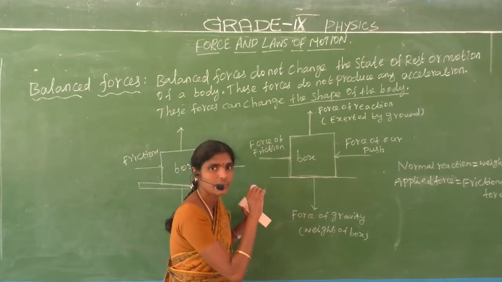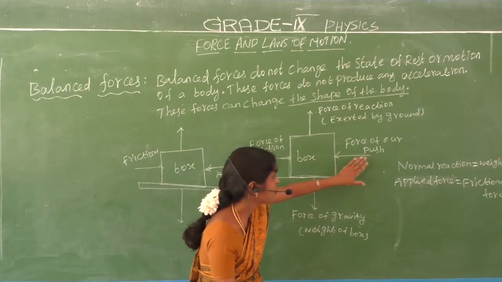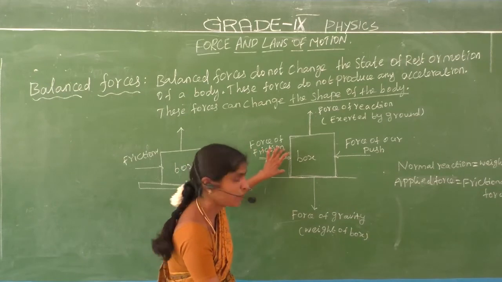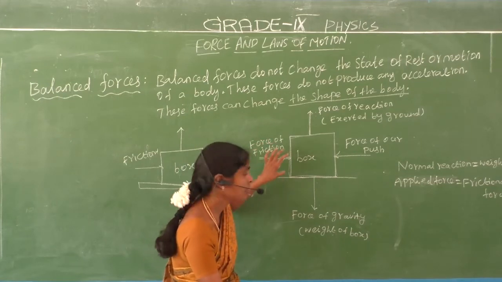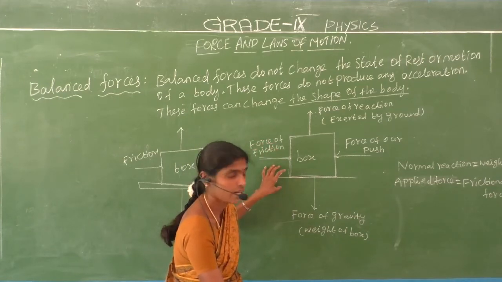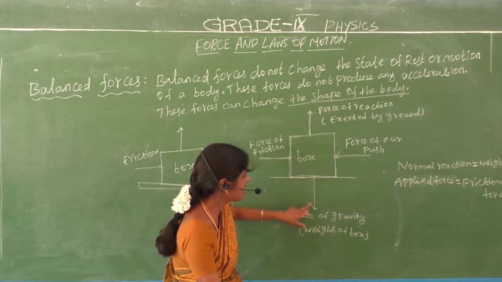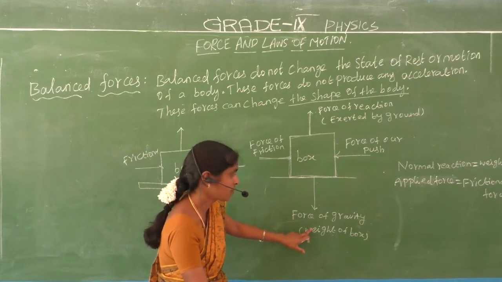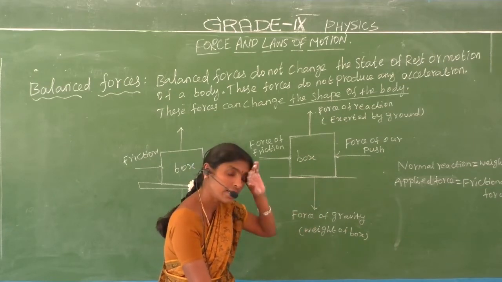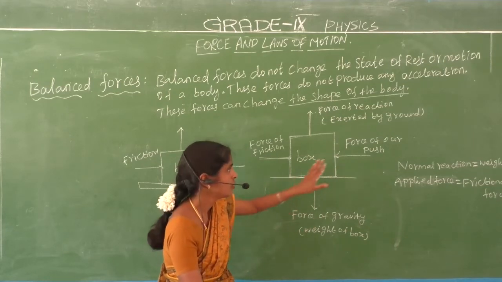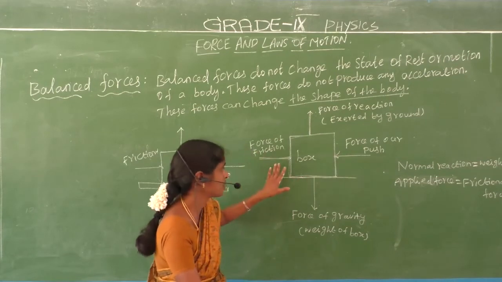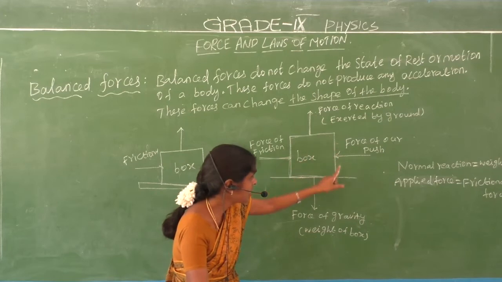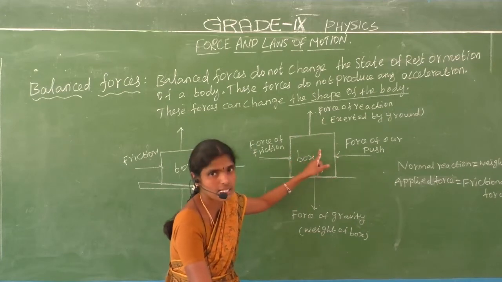That means we give force of our push equal to the frictional force or less than the frictional force. Force of reaction and force of gravity are present naturally. Force of our push and force of friction are already there. A body contains four forces.